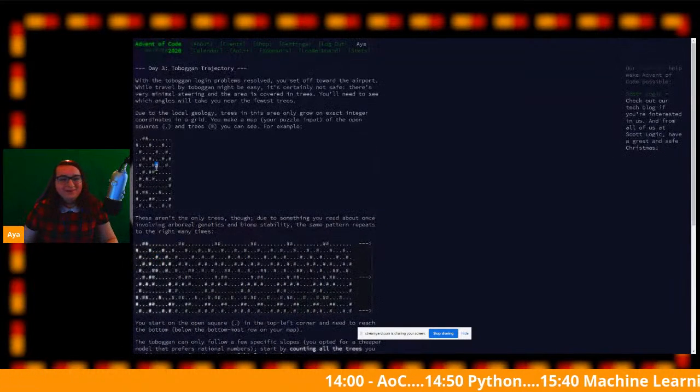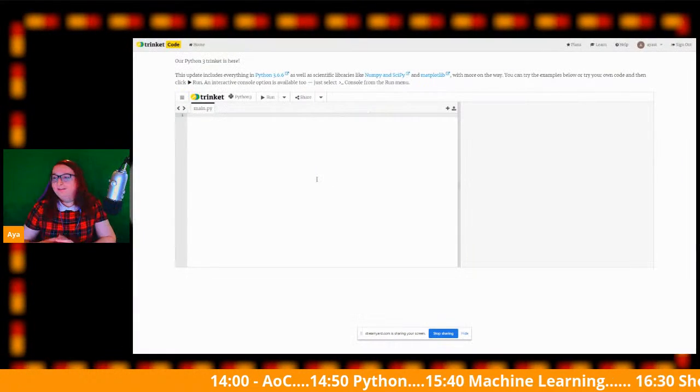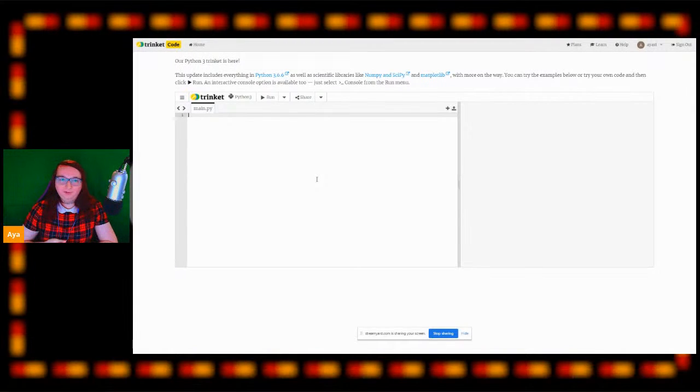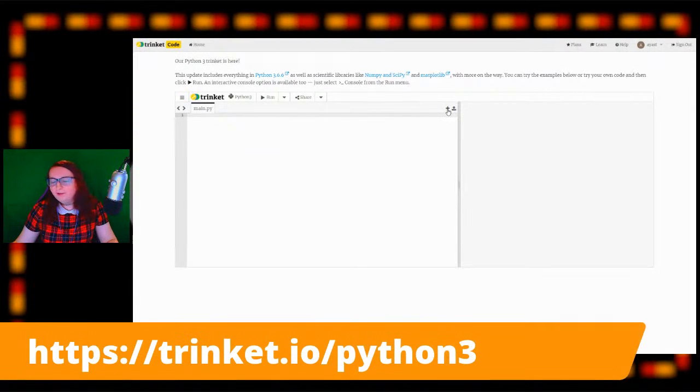So without further ado, let's jump into Trinket and begin programming our solution. The first thing we need to do is actually have a separate file, and I'm just going to call it input.txt. It's probably the best way to go about it, since it's a set of input data, and the raw text format will, of course, work.